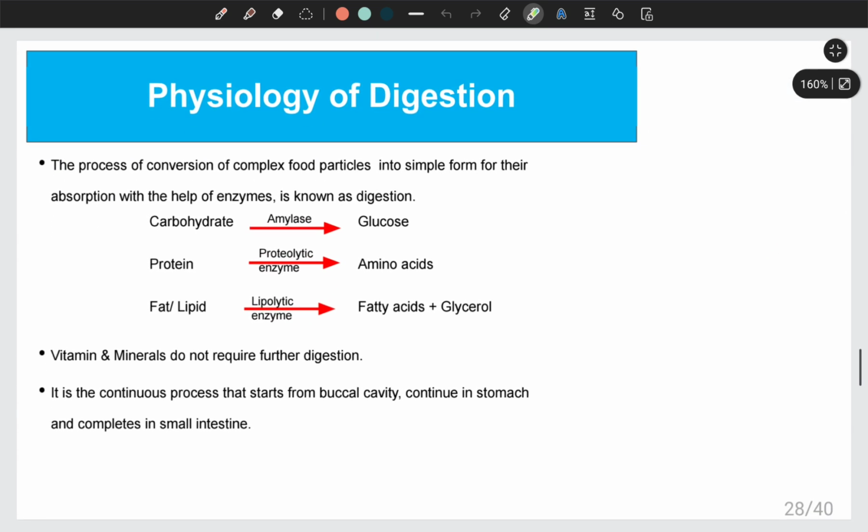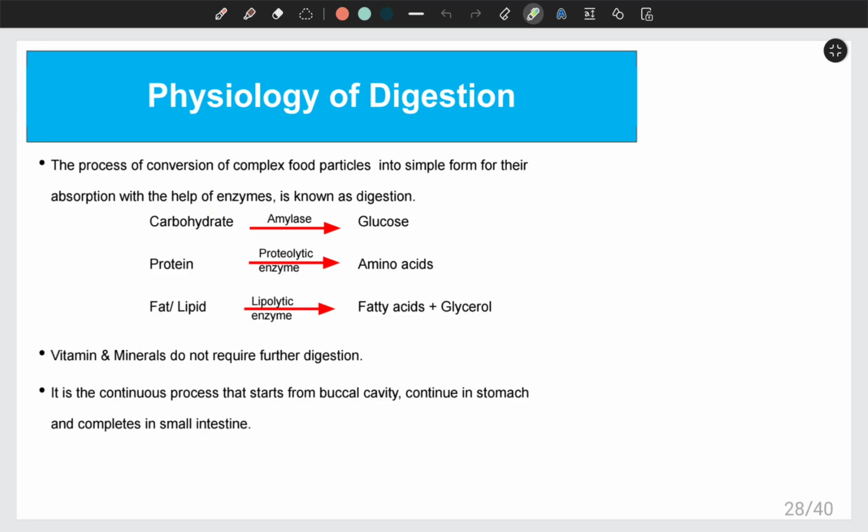Now, let us discuss how digestion takes place in our body. That is called physiology of digestion. Physiology of digestion means the process of conversion of complex food particles into simpler form for their absorption, and that occurs in our alimentary canal with the help of different enzymes. So, that is called digestion.